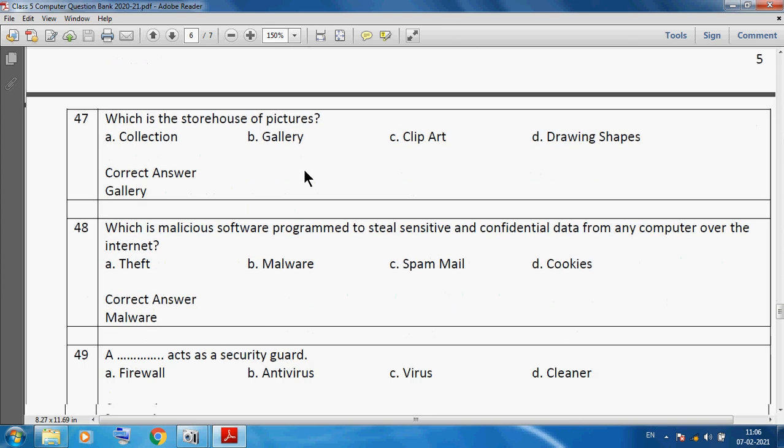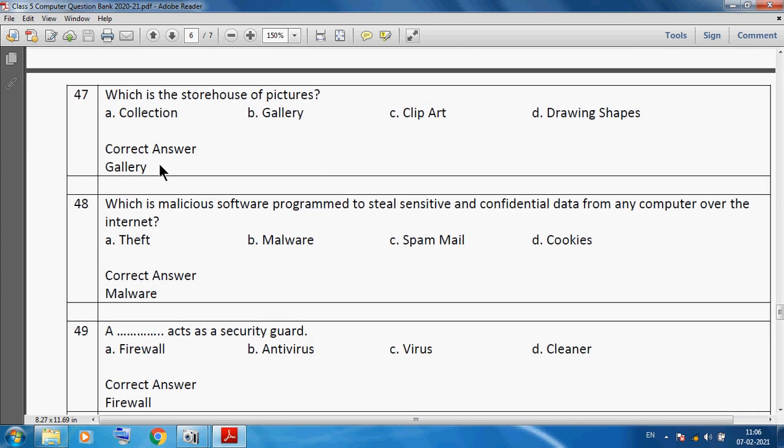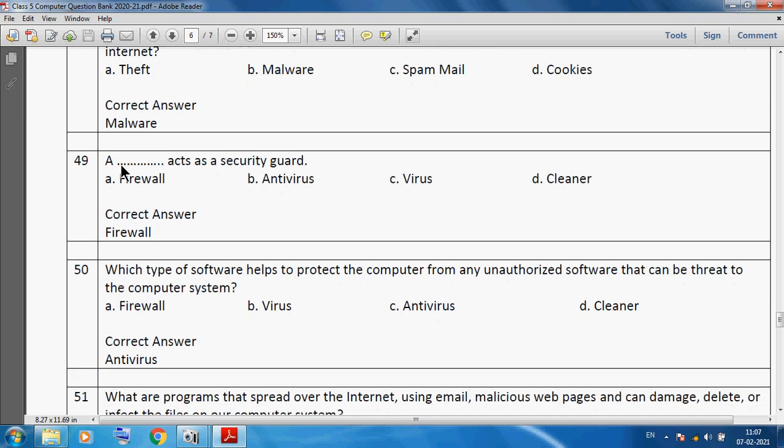Which is a storehouse of pictures? Gallery is the storehouse of pictures. Which is a malicious software program used to steal sensitive and confidential data from any computer over the internet? Malware is the malicious software program. A firewall acts as a security guard.